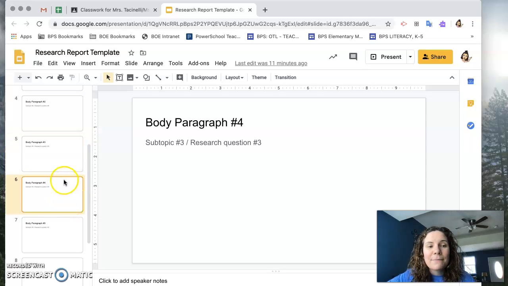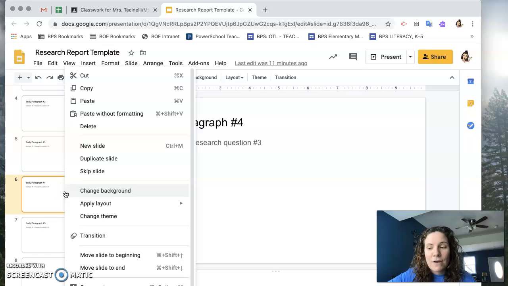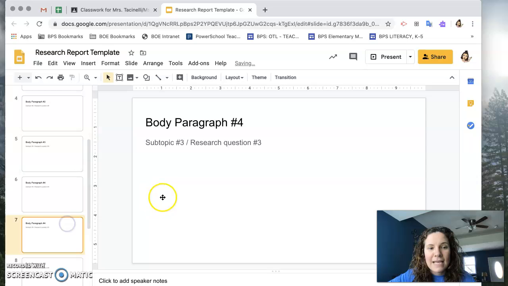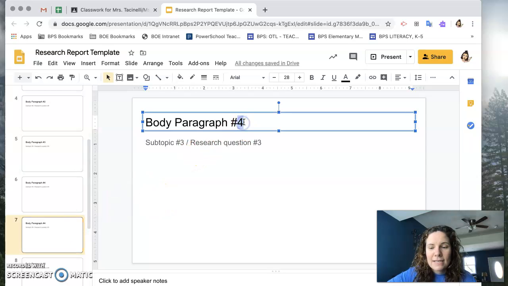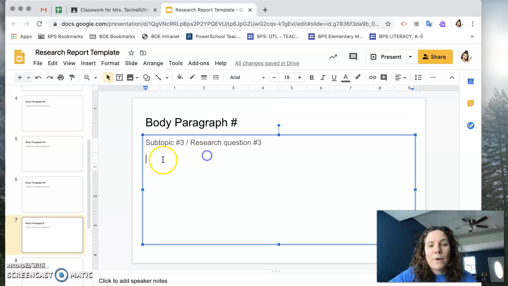In order to add a slide, boys and girls, all you have to do is right click on the slide, and you'll see it says duplicate slide. You would click in there, duplicate the slide, and then once you're on it, I can go ahead and change this to 5, whatever I need it to be. At the top part here, you're not going to keep body paragraph. That's where your subtopics, or subheaders, are going to go. The headers you came up with, that's where they're going to go. Then you're going to write your information in here. You'll do the same thing here. Delete this out and start writing in your paragraph for that section. So you'll have all those paragraphs.